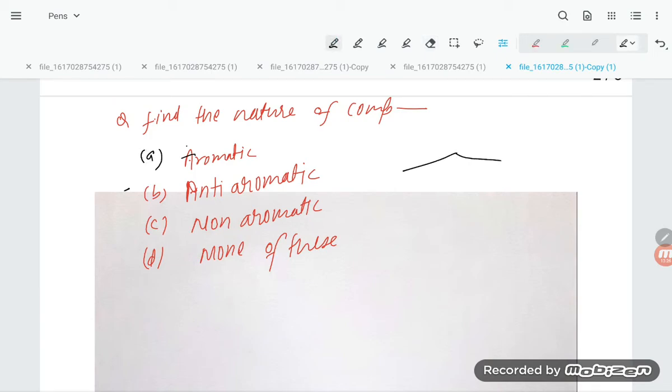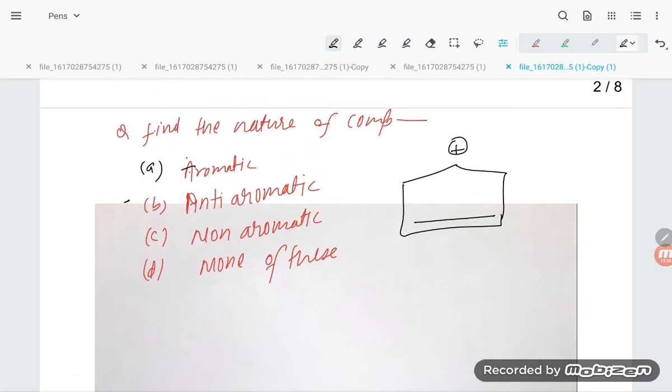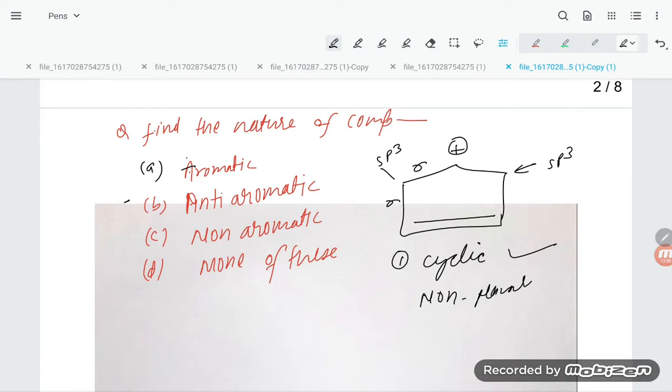Now the compound has been changed to this condition, and here a positive charge is mentioned, and here is a bond. Now see, here is sigma. Firstly, cyclic is no problem, it is cyclic. Okay, but it is not planar. Why non-planar, students? This is sp3, this is sp3. So it is non-planar.